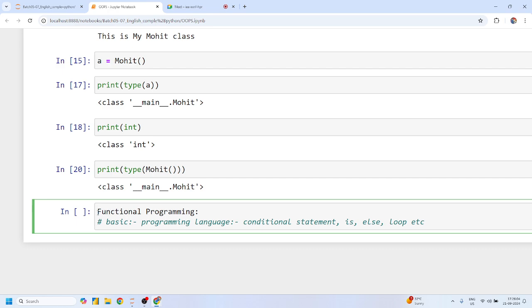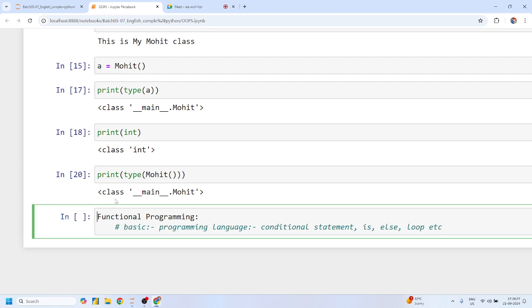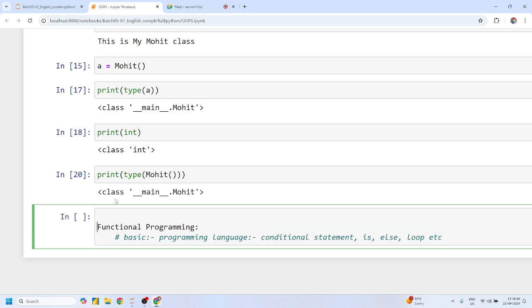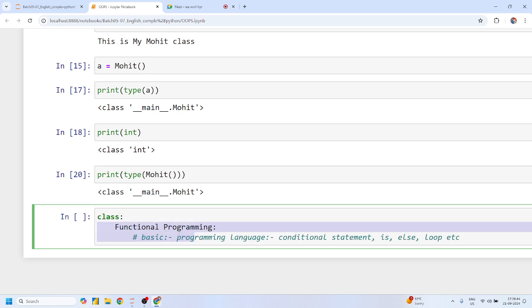In functional programming, we use the concept of basic programming inside it. Functional programming is nothing but a collection of all the basic programming concepts like conditional statements, if else, loops, topics, data types, etc. Yes or no? Now my problem is, suppose we have created 10 to 20 functions, but we cannot use our functions in just one go. That's why there is a concept called class. In short, we can bind our functions in a particular given class.